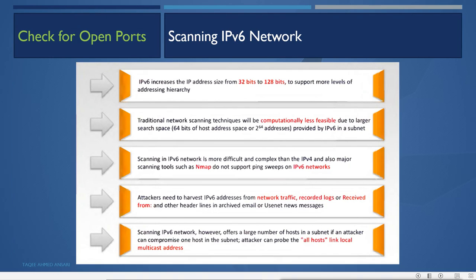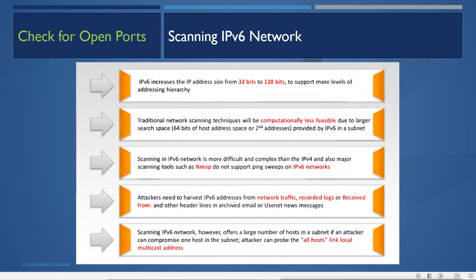Attackers need to harvest IPv6 addresses from network traffic, recorded logs, or received-from and other header lines in archived email or Usenet news messages. However, an IPv6 network offers a large number of hosts in a subnet. If an attacker can compromise one host in the subnet, the attacker can probe all hosts using the link local multicast addresses.